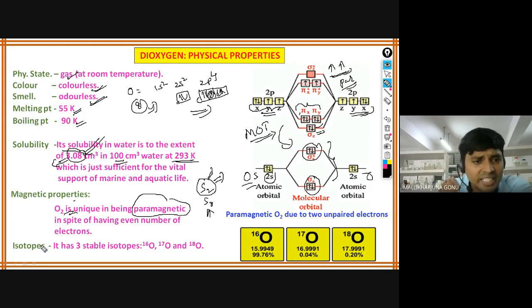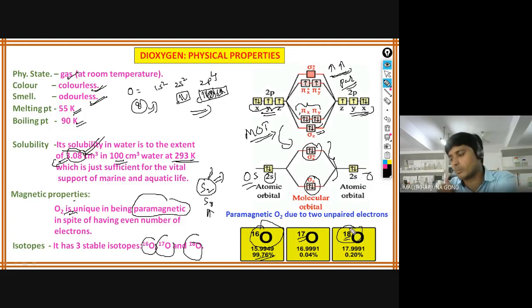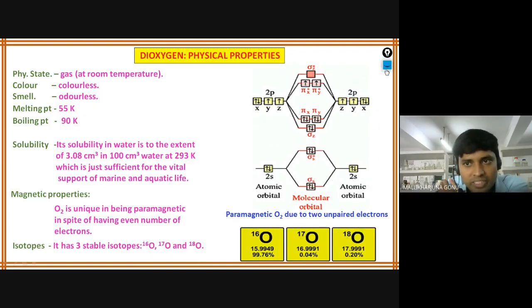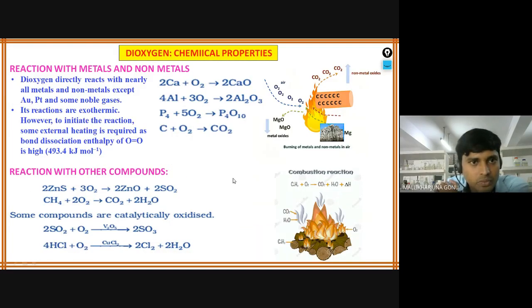Oxygen has 3 isotopes: 16, 17 and 18. Which one is the major one? The 16 one is the major one, 99.7%. But the little bit of 17 and 18 have different atomic masses also. Okay, so this is all about the physical properties of oxygen. Now we will see the chemical properties.